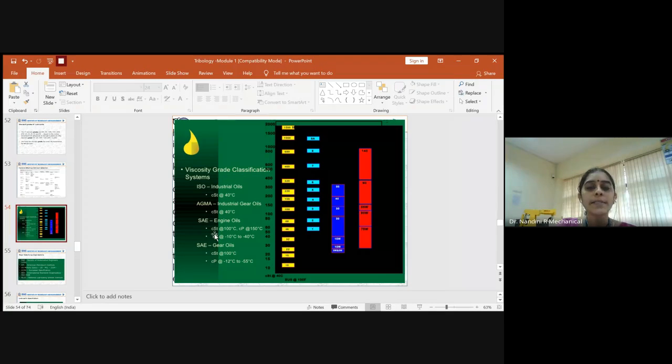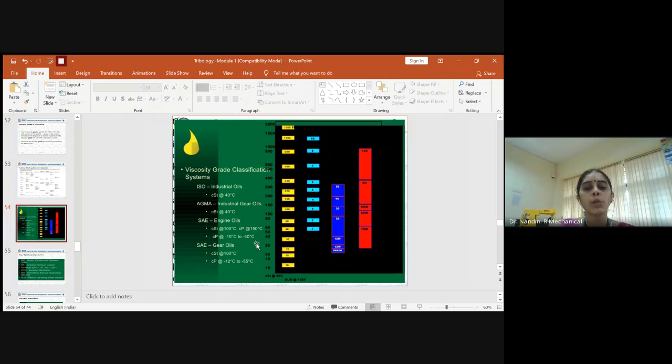These are basically used across the engine. Here it can work up to 100 degrees Celsius. And if you need it in another unit like centipoise, then it shows a temperature of 150 degrees Celsius. Similarly, you can work below room temperature within a range of minus 10 degrees Celsius to minus 40 degrees Celsius.